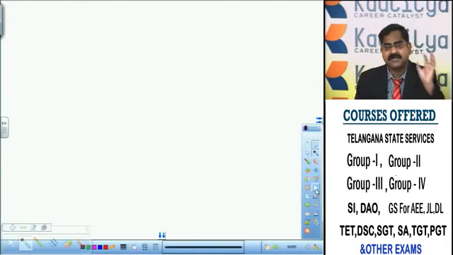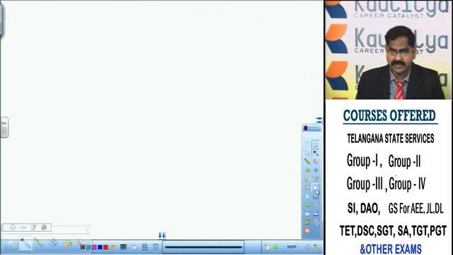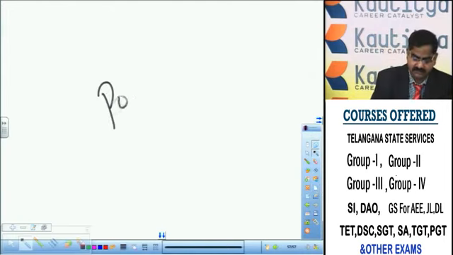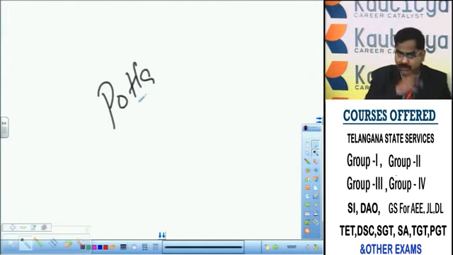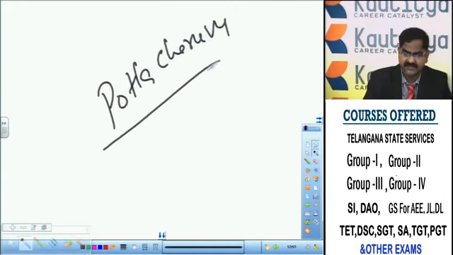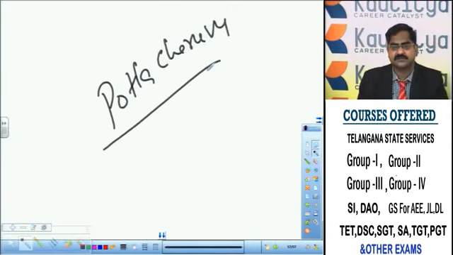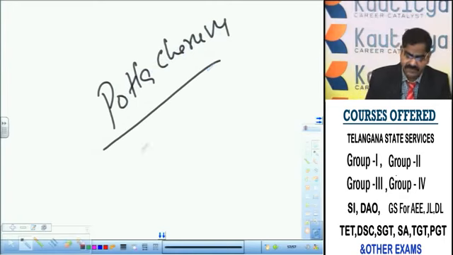And one of the subordinate rulers to Ibrahim Quli Qutub Shah was the provincial governor of Potla Cheruvu. What is Potla Cheruvu? Present Patan Cheru earlier was known as Potla Cheru. So the provincial governor of Potla Cheru and a subordinate ruler to Ibrahim Quli Qutub Shah was Amir Khan.